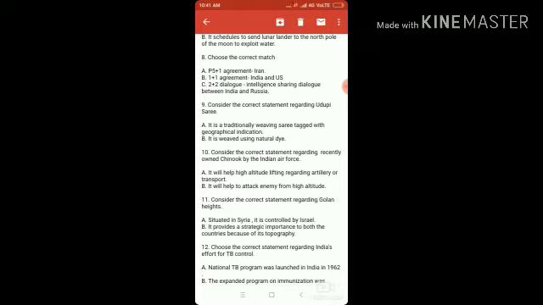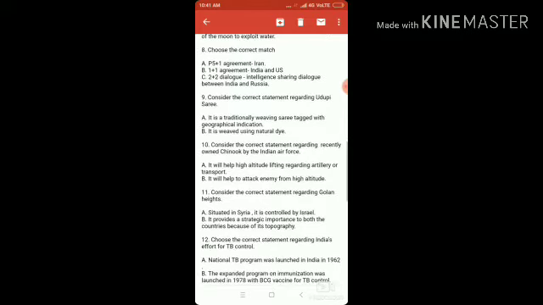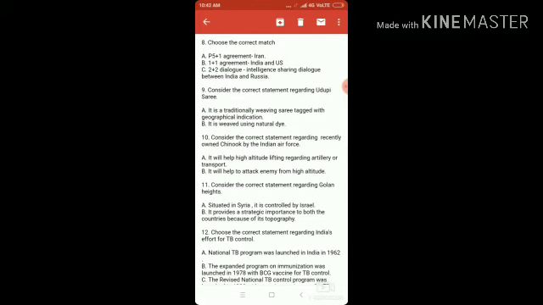P5+1 agreement, Iran. Yes, Iran is related with this agreement because it is a civil nuclear agreement. One side Iran and another side the 5 members of the United Nations Security Council as well as Germany, throughout which Iran has committed to reduce its nuclear enrichment program.